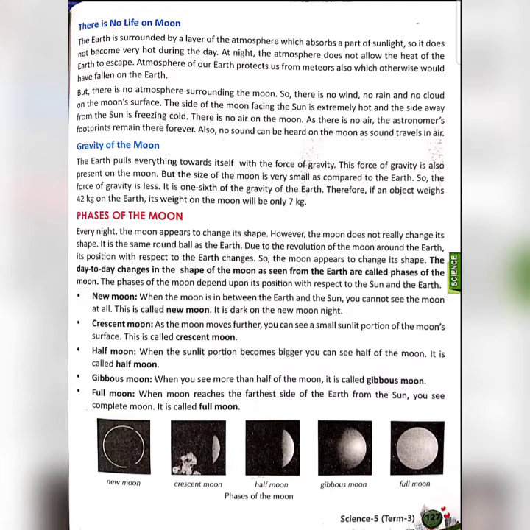its weight on the Moon will be only 7 kg. Can you understand why there is a difference in the weight also? Because Earth has a very high gravitational pull, whereas the Moon has very little gravity, only 1/6 of the gravity of Earth. That's why we can also say that the Earth is responsible for the shape of the Moon because of the high gravity of Earth. Okay, now we'll talk about phases of the Moon.